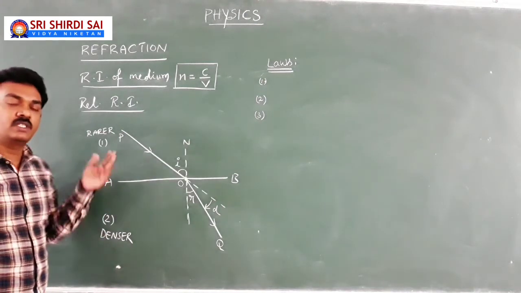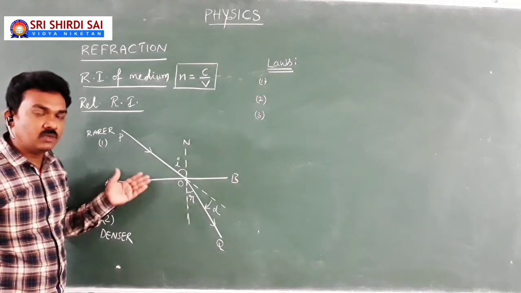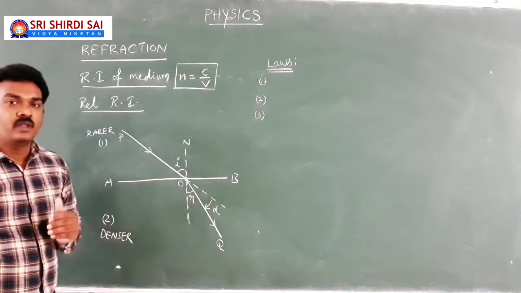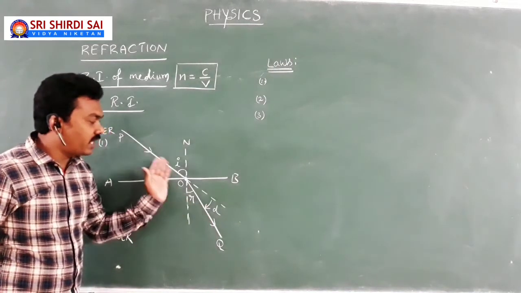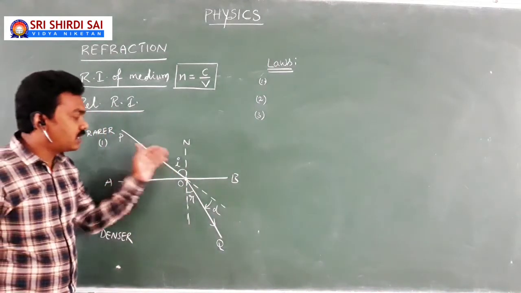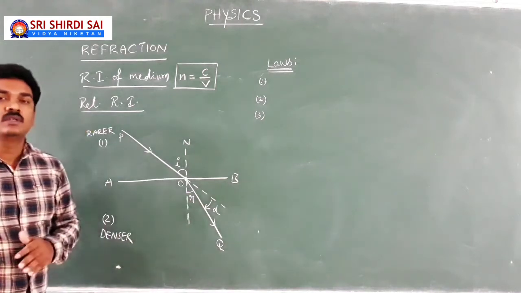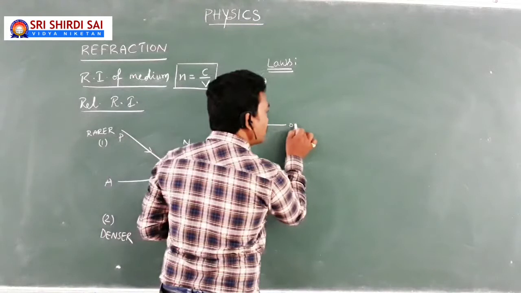If it is traveling from rarer to denser, it bends towards the normal. If it is going from denser to rarer, it bends away from the normal. Next, the incident light ray and refracted light ray will be on either side of the normal. And the third one is, all three will be in the same plane.